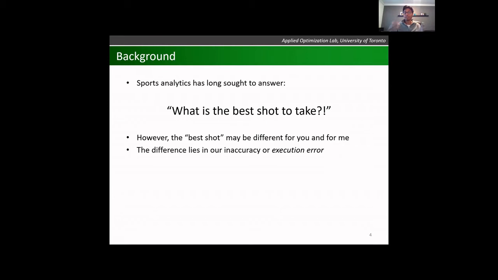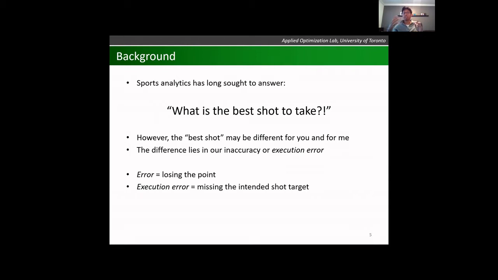The reason for this difference lies in our inaccuracy, or what I'm defining as my execution error. Execution error is going to be similar to what Ethan was talking about earlier. Just to be really clear about what execution means, I'm going to define two terms very specifically. Error, which is a common tennis term, is what I'm going to call losing the point. So I hit the ball out of bounds, or I hit it into the net. Execution error has a specific definition: missing the intended shot target.